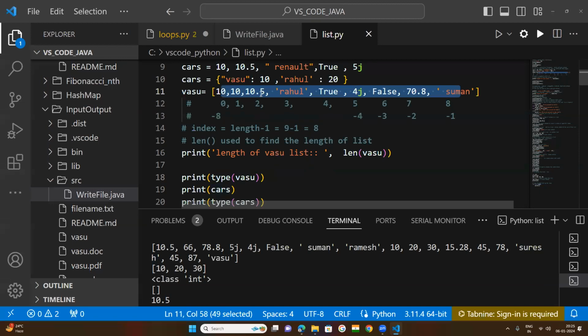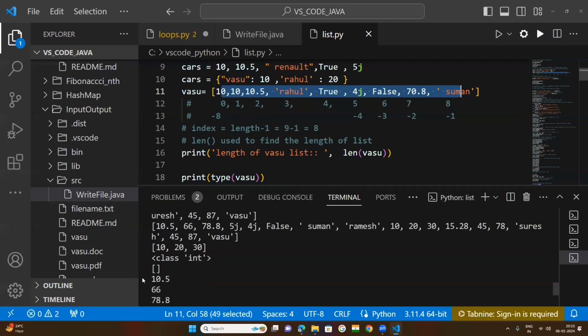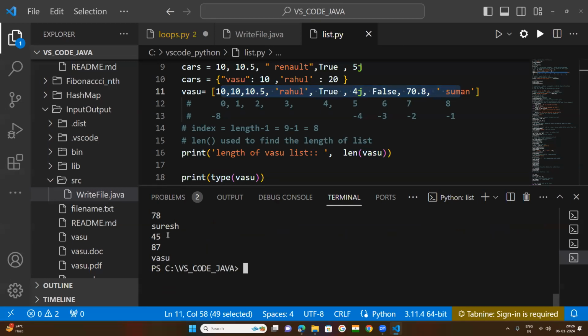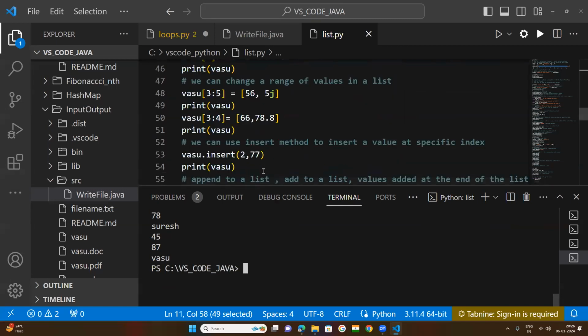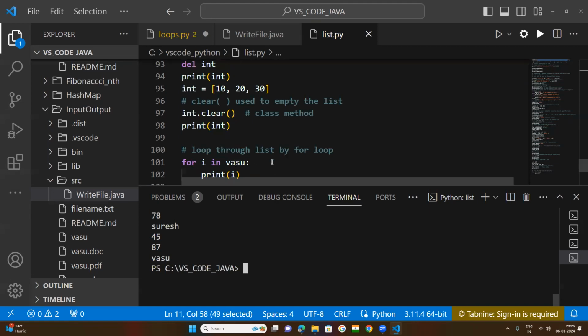So our list starts with 10.5, then 66, 78.8, 5J, and one by one all those values will be printed. The for loop will be used to navigate through all the values of the list.